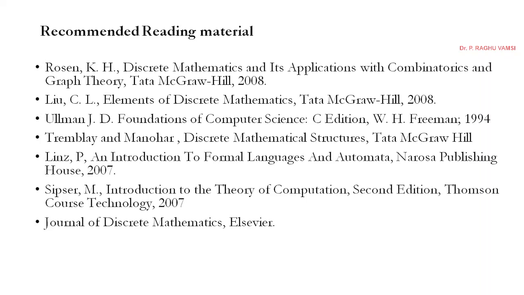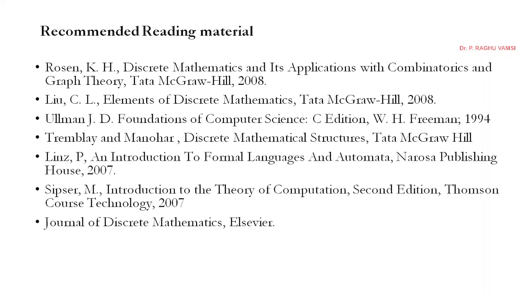This is the foreign edition, and an Indian edition is available. Professor Kamala of IIT Madras included combinatorics and many other concepts, especially graph theory, and made an Indian version which is available in the library. You may get it.